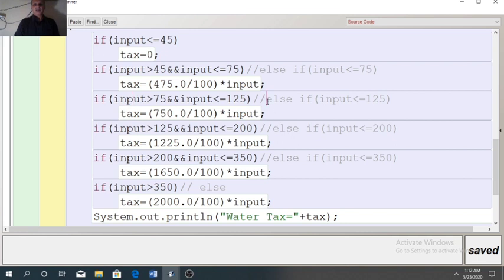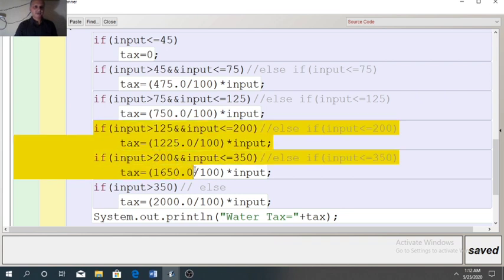And if you design with if else if ladder, then we need to cover only the upper limit, that is else if input less than or equal to 125. In the same way, 750 by 100, it will calculate cost of 1 gallon, that will be multiplied with input taken by user. So whatever slabs are given, in the same way we will design all the slabs.